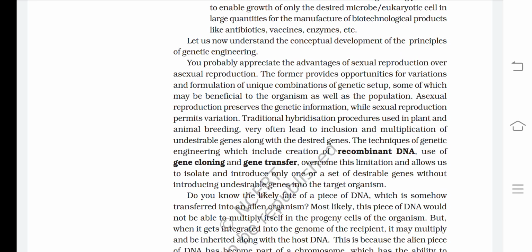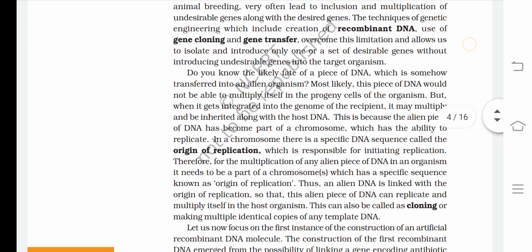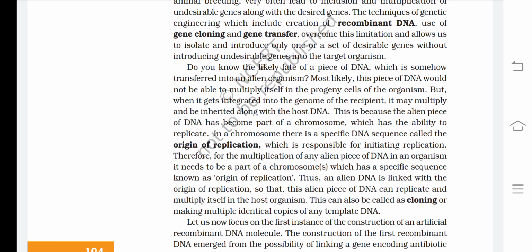Do you know the likely fate of a piece of DNA which is somehow transferred into an alien organism? Most likely, this piece of DNA would not be able to multiply itself in the progeny cells of the organism, but when it gets integrated into the genome of the recipient, it may multiply and be inherited along with the host DNA. This is because the alien piece of DNA has become part of a chromosome, which has the ability to replicate.